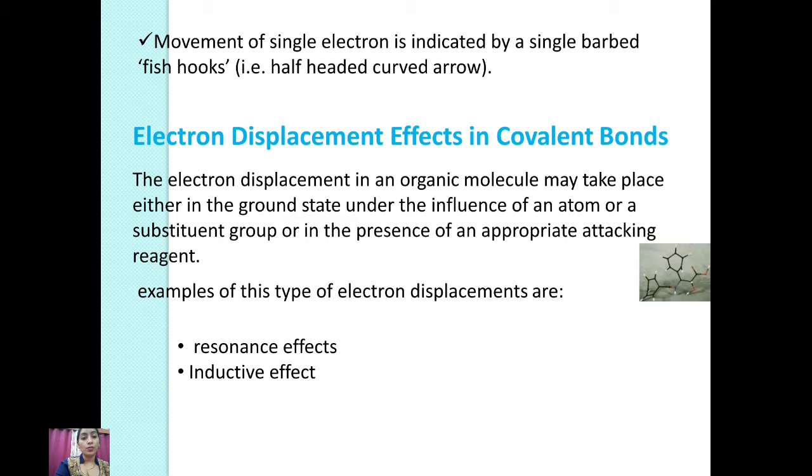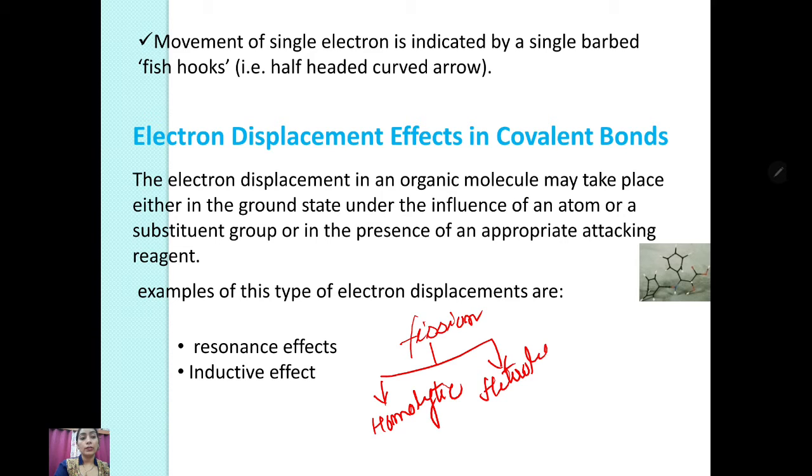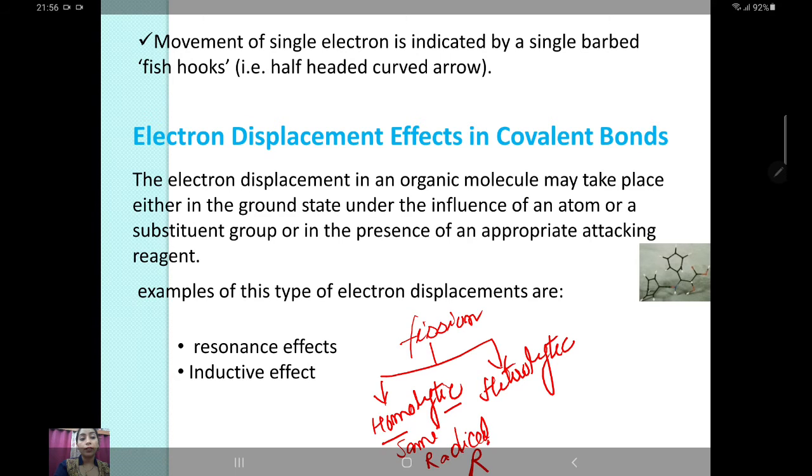So we have gone through two types of fission till this stage: homolytic and heterolytic. Homolytic means cleavage of the same type, radical formation is there, which we denote by the single arrow.